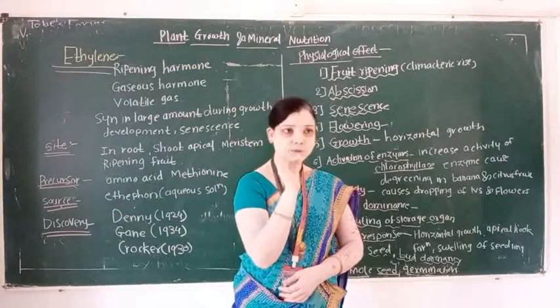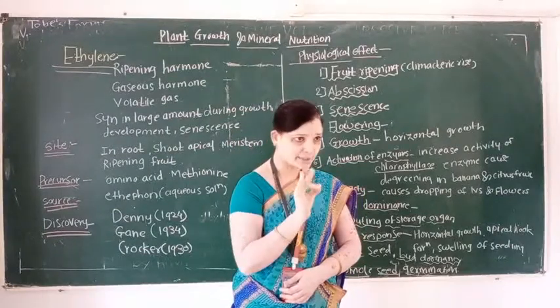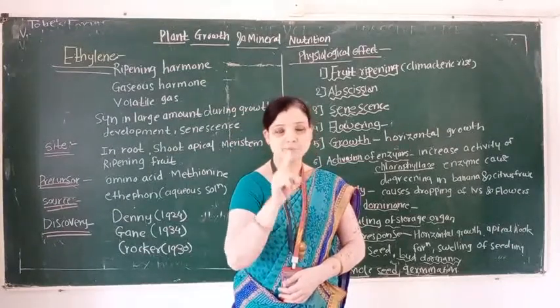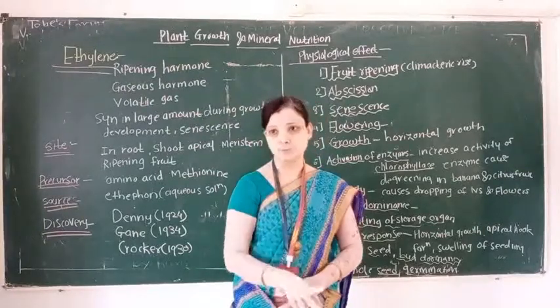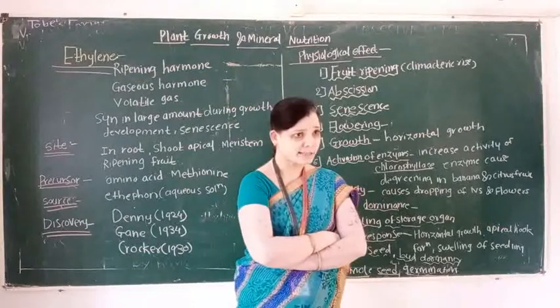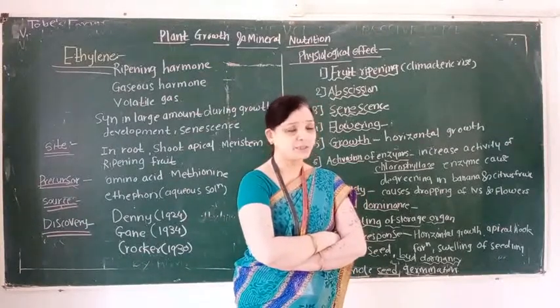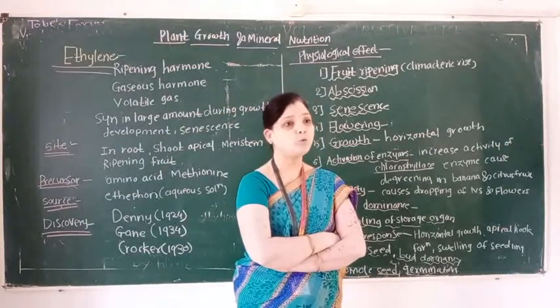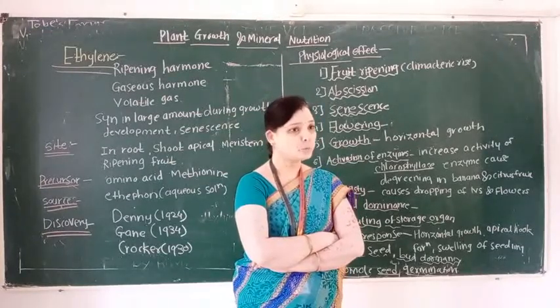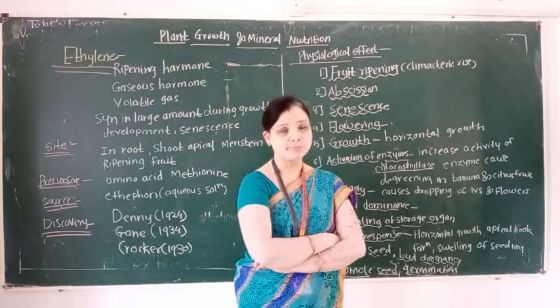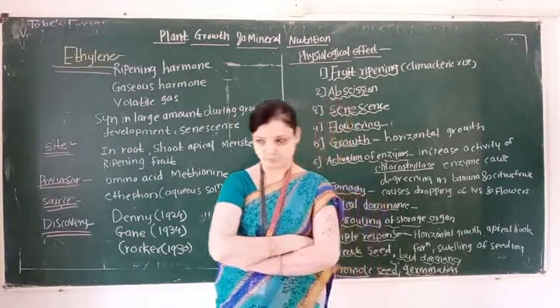First important statement is ethylene is a gaseous phytohormone, and second, ethylene is a fruit ripening phytohormone.